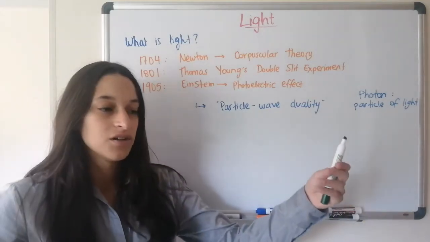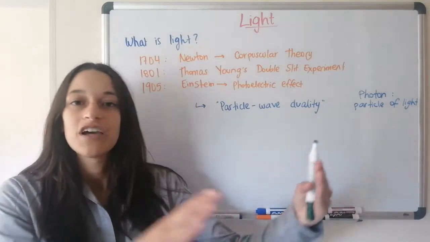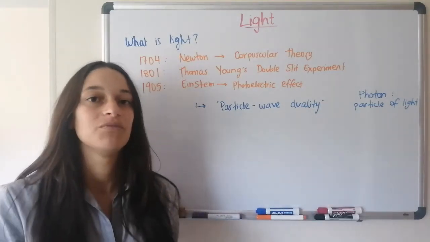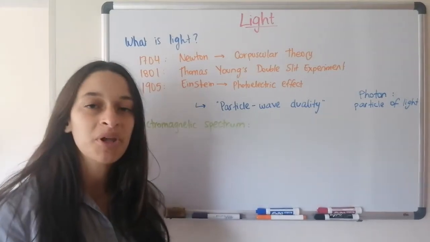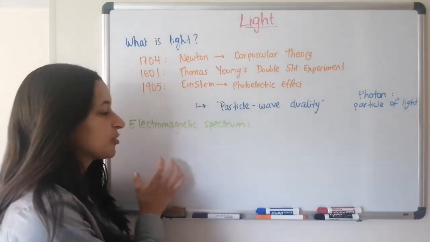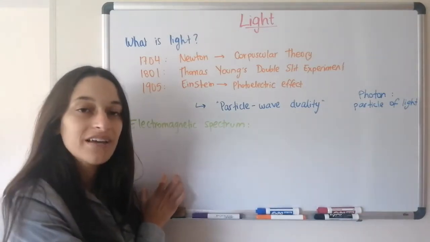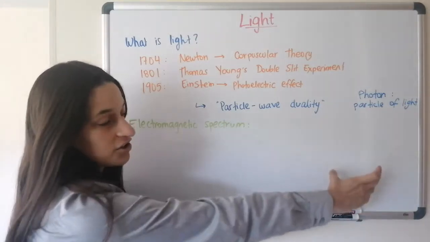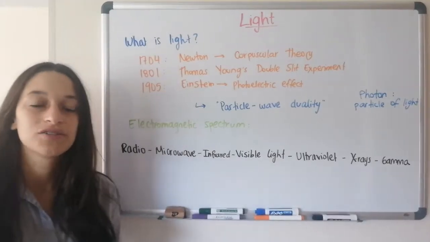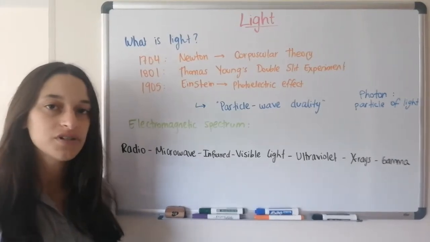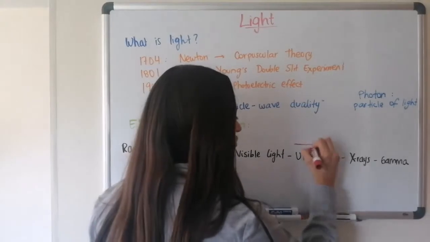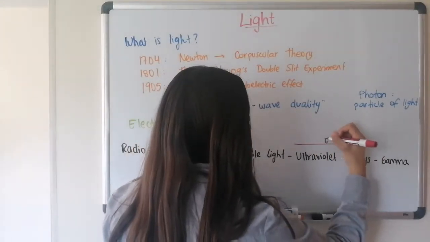That means that there are waves of every single frequency in the electromagnetic spectrum, and we as humans have given them different names. So here I'm going to write them down in an order of increasing energy. So I'm going to put here the electromagnetic wave with the least energy, and at the other end, the electromagnetic wave with the most energy. Okay, so here they are, the 7 categories of electromagnetic waves in order of increasing energy. So in this direction, energy increases.